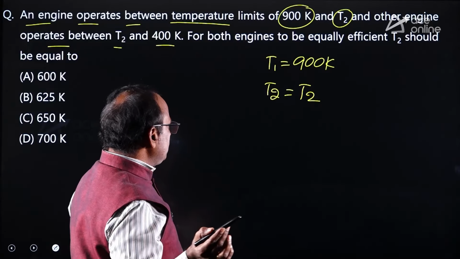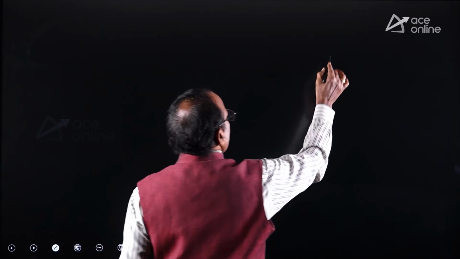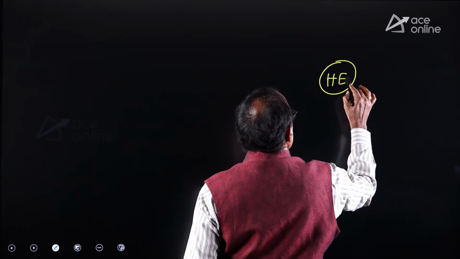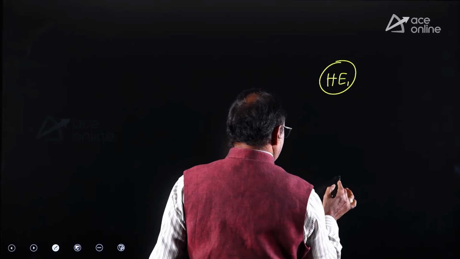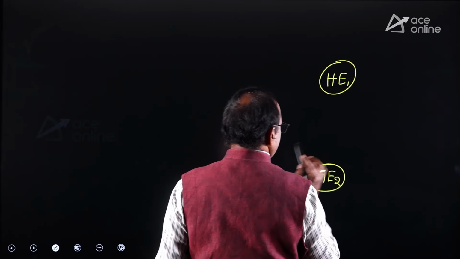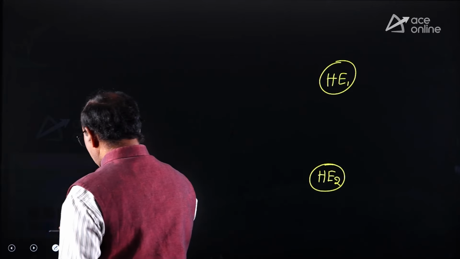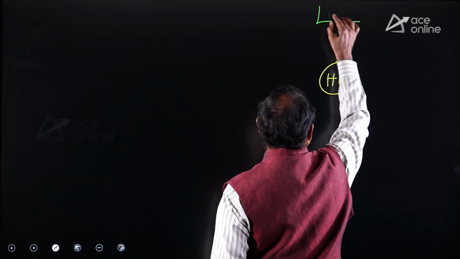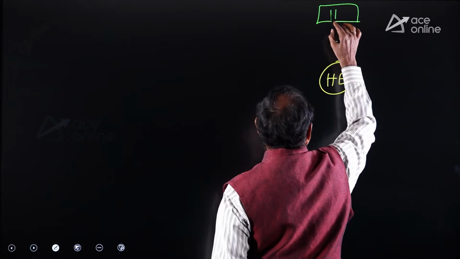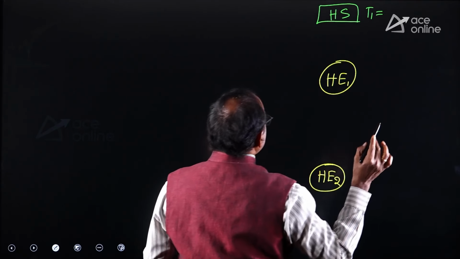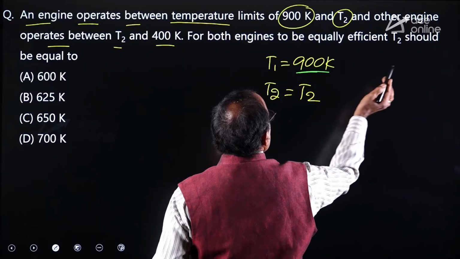The arrangement is like this. This is the heat engine 1, and this is the heat engine 2. For the heat engine 1, temperature limits are given. This is the hot source, maintaining the temperature T1 given as 900 Kelvin.